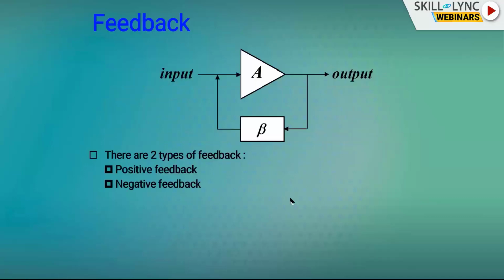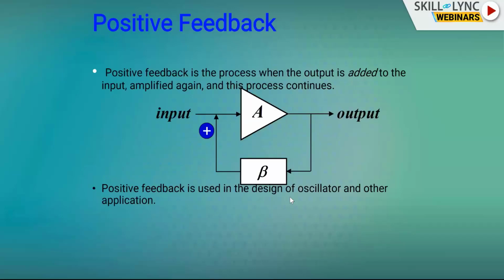Let us see feedback. From the output, beta times the output is fed back to the input, compared with the input, and the output works accordingly. There are two types of feedback: one is positive feedback, another one is negative feedback. Positive feedback is the process when the output is added to the input, amplified again, and this process continues. To visualize this, from the output I take beta times the output and add it to the input, and again this is amplified, output is given back, and again it is amplified. So it goes on like this. This is called positive feedback. It is used in the design of oscillators and other applications.